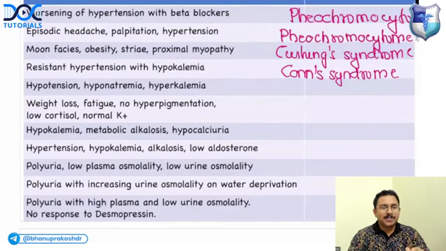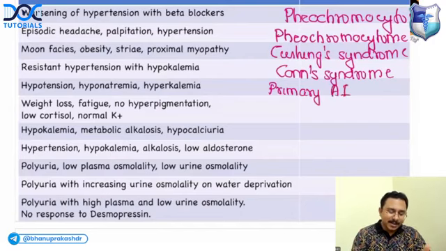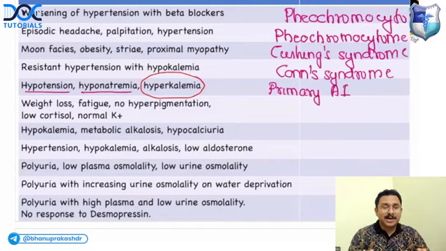Which one is primary adrenal insufficiency? Which one is secondary adrenal insufficiency? The first one would be a primary adrenal insufficiency. That is your Addison's disease. Because in primary adrenal insufficiency, you have hypotension, hyponatremia, and hyperkalemia. Remember, primary adrenal insufficiency would have hyperkalemia.